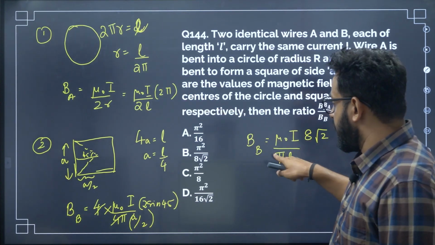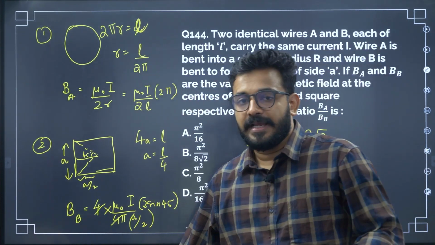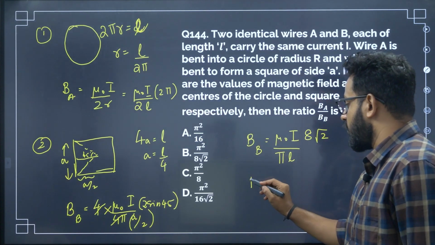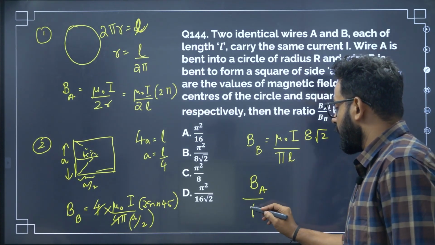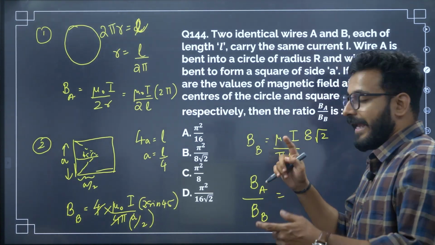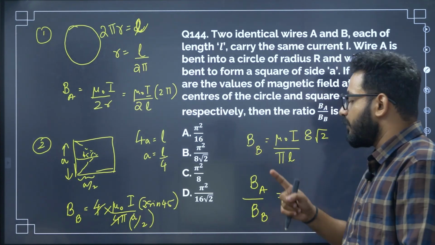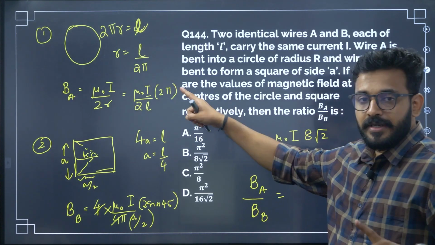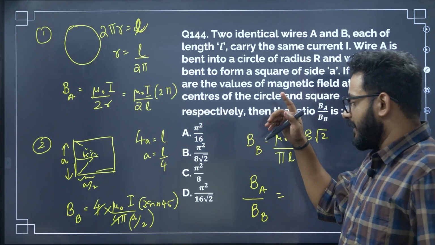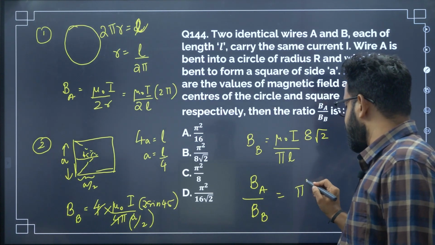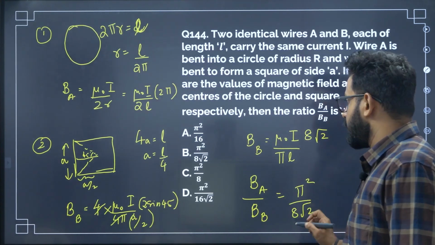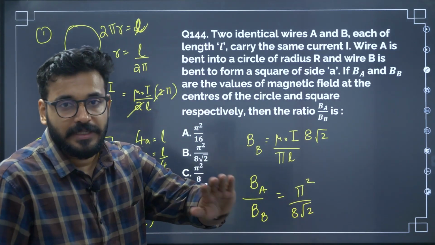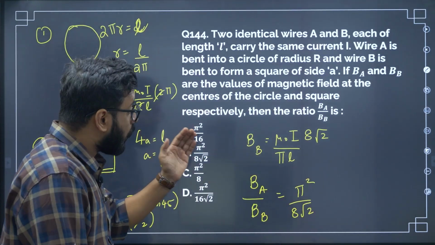Now take a ratio of both of them. This I assign to you. All of you, please carry this out. Take a ratio between BA and BB. All the common terms will get cancelled. L will get cancelled. Mu naught will get cancelled. I will get cancelled. Pi will not get cancelled. Here it is numerator, here it is denominator, so they will multiply. Ultimately, you will get the answer as pi square by 8 root 2. These 2 and 2 will get cancelled. So you can check it yourself. Please let me know.